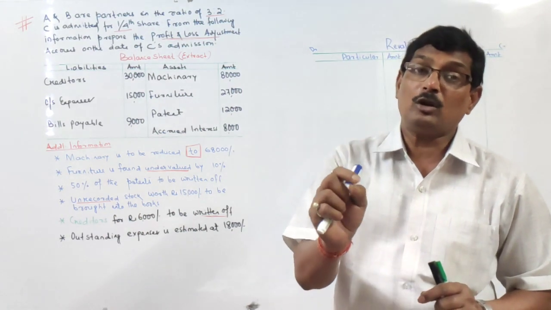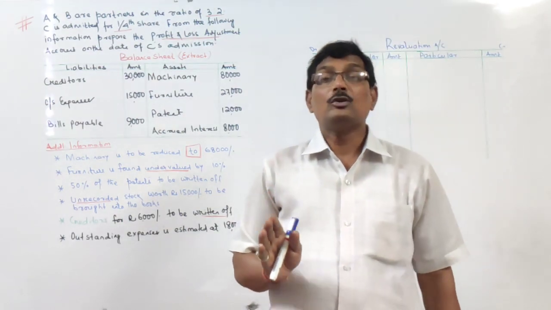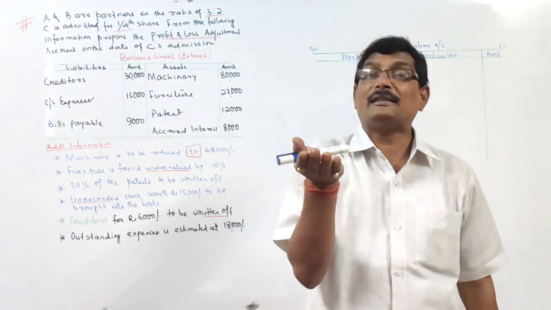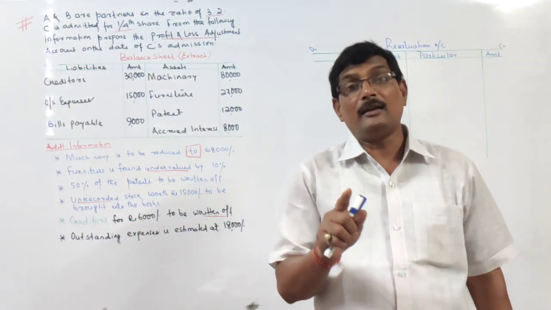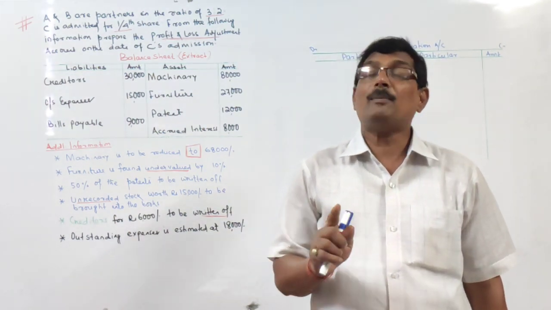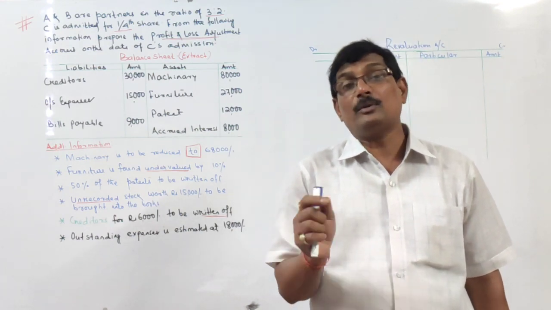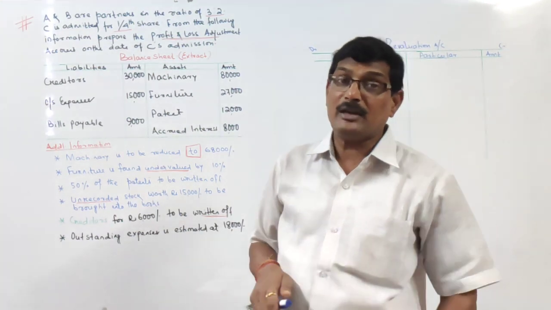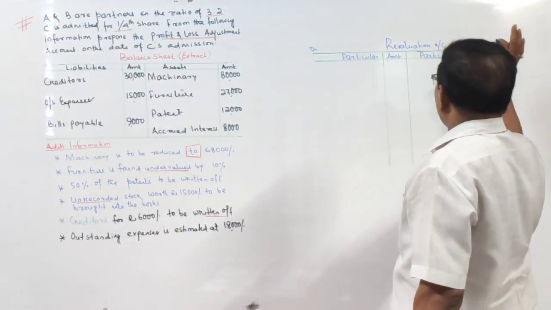Assets by default always show debit. Liabilities by default always show credit. So if I want to increase the value of assets, it is to be debited. And if I want to decrease it, it is to be credited. Similarly, if I want to increase the value of liabilities, it is to be credited. And if it is to be decreased, it is to be debited. Okay? So now this is the revaluation account. This is the debit side and this is the credit side.